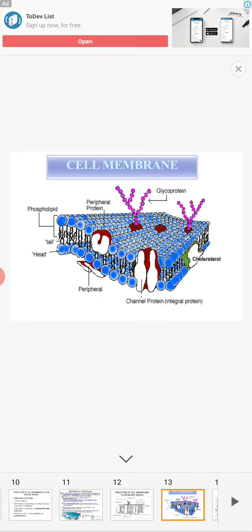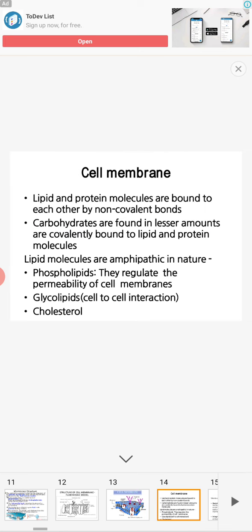Lipid and protein molecules are bound to each other by non-covalent bonds. You know, ionic bond, hydrogen bond, covalent bond. Compared to an ionic bond, a covalent bond is weak. A covalent bond is formed by sharing of electrons. In an ionic bond there is a complete transfer of electrons, but in a covalent bond there is a sharing of electrons. Lipid and protein molecules are bound to each other by bonds.